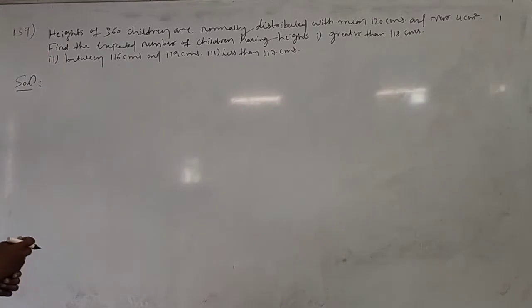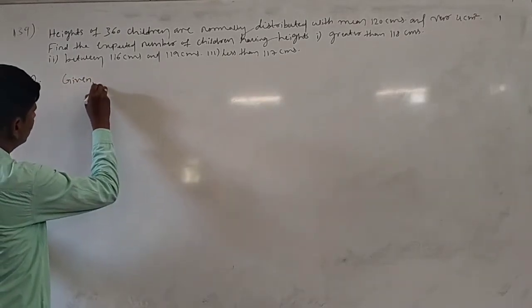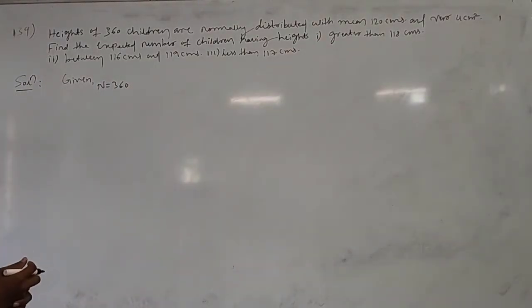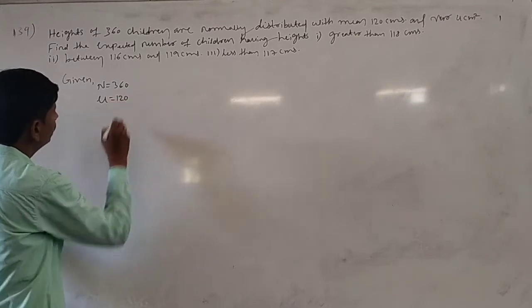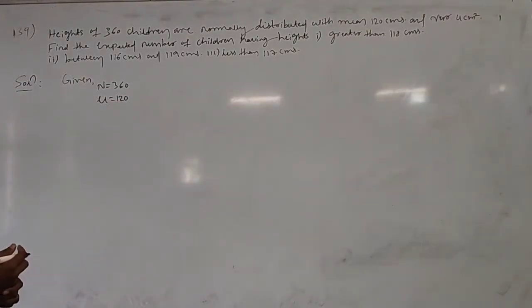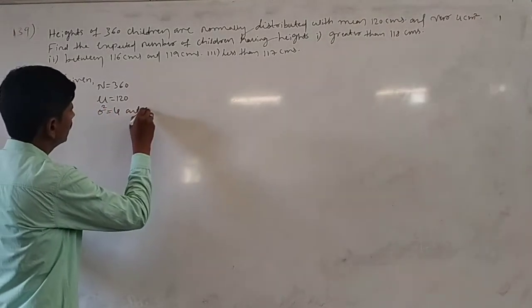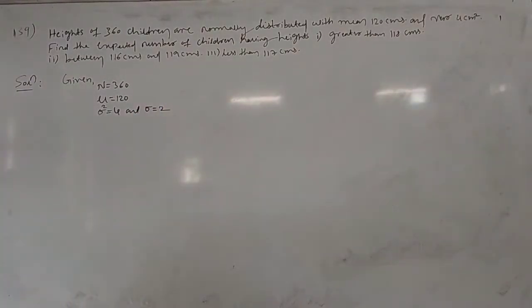Here, heights of 360 children, there are totally 360 children. That is capital N given. Capital N is 360. The 360 children are normally distributed with mean mu equal to 120 and variance 4 centimeters. Sigma square is 4 and sigma equal to what? Under root of 4 is 2. Sigma equal to 2. Find the expected number of children having heights. This is the first step.